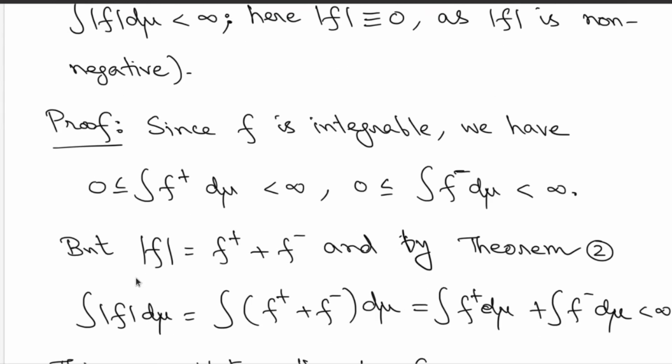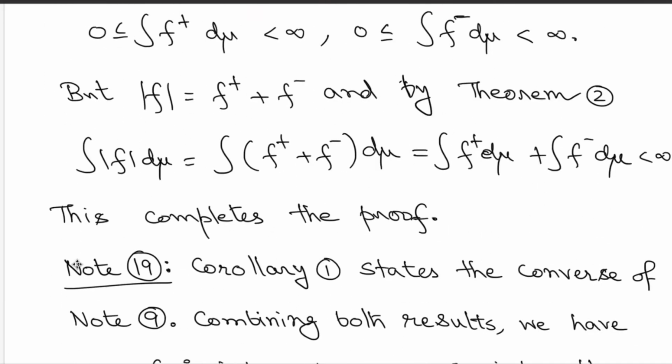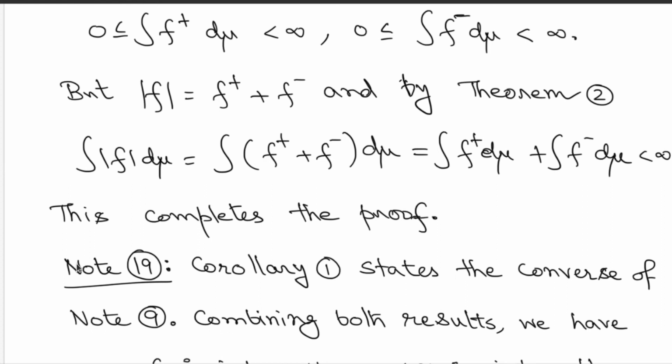But then mod f is nothing but f plus plus f minus, and therefore by the additivity property we immediately get that integration of mod f, which is integration of f plus plus f minus, is equal to the separate integrations. If both of these are finite, then integration of mod f is also finite. Hence mod f is a non-negative measurable function whose integration is finite, therefore mod f is an integrable function.